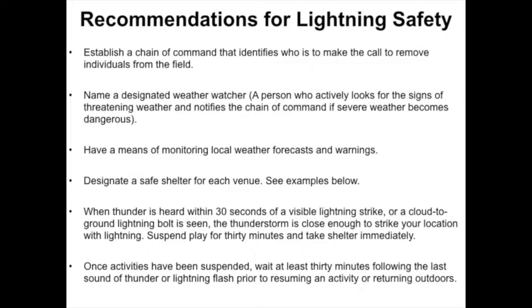See examples below. When thunder is heard within 30 seconds of a visible lightning strike, or a cloud-to-ground lightning bolt is seen, the thunderstorm is close enough to strike your location with lightning. Suspend play for 30 minutes and take shelter immediately. Once activities have been suspended, wait at least 30 minutes following the last sound of thunder or lightning flash prior to resuming an activity or returning outdoors.